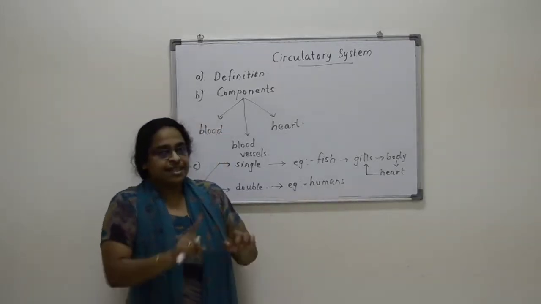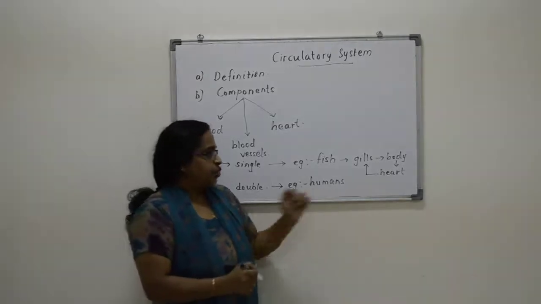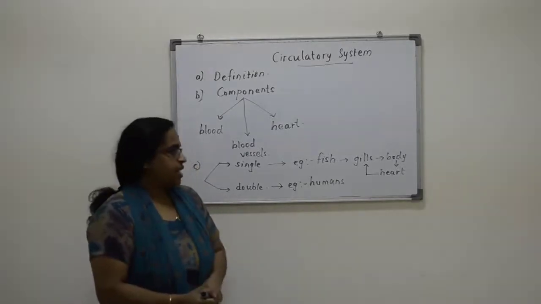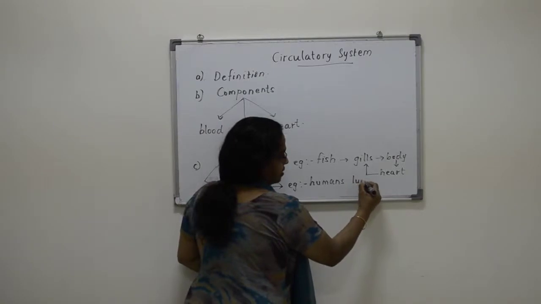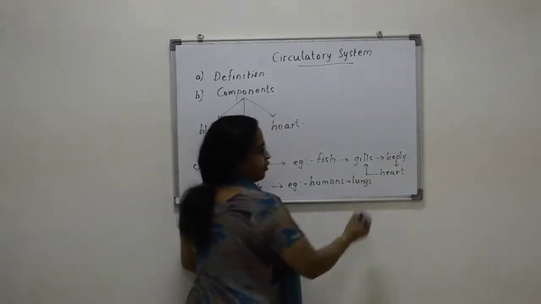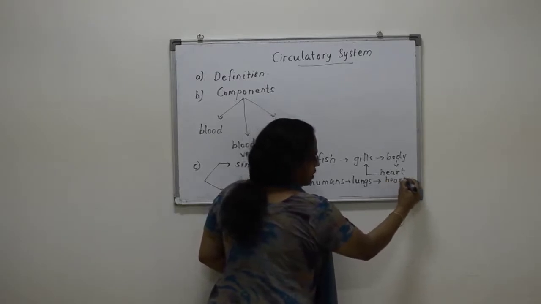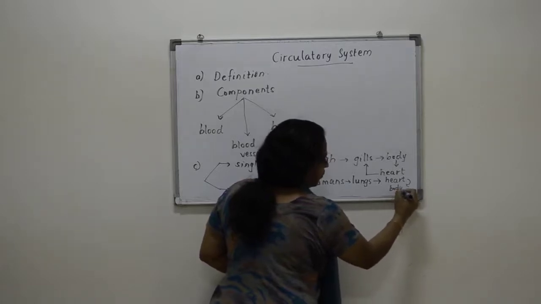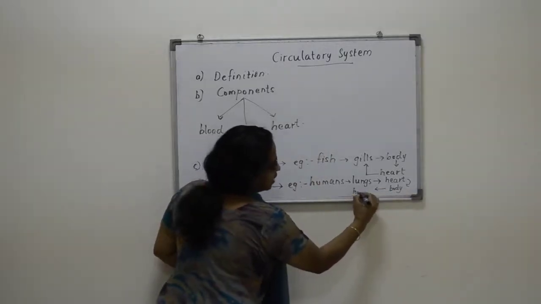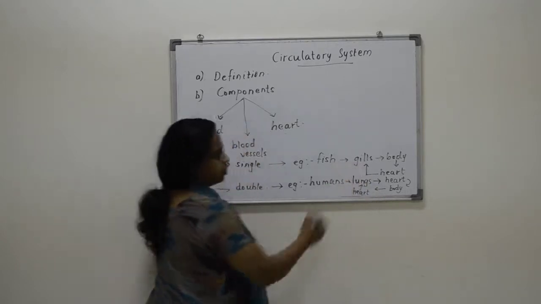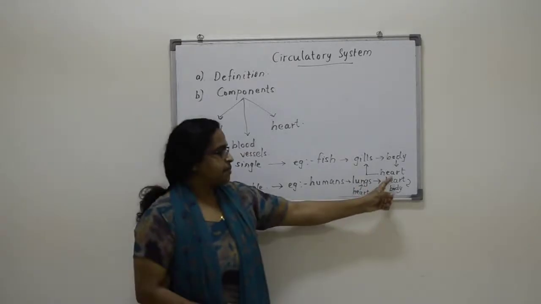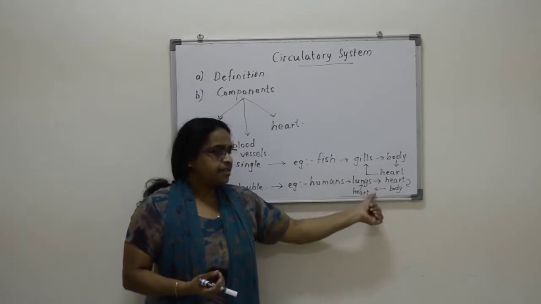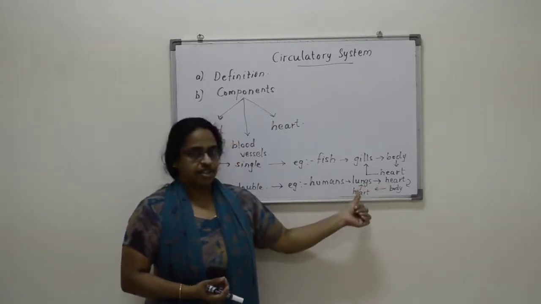But in humans it is quite different. In humans we take in oxygen through the nose. From there it goes to the lungs, and from the lungs it goes to the heart, the pumping organ. From there it goes to the body, and from the body again it goes to the heart and then to the lungs. So how many times does the same blood enter the heart? Twice it enters on its complete circulation.